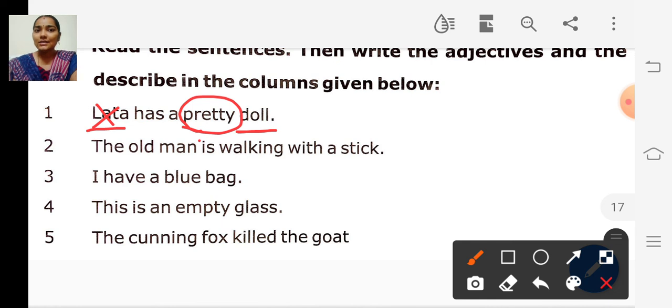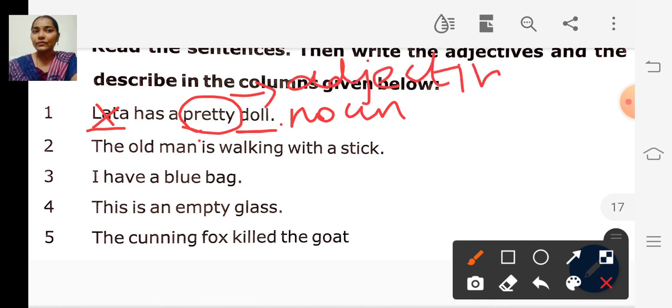She has a pretty doll. So pretty is an adjective and doll is the noun, because pretty describes how the doll is.